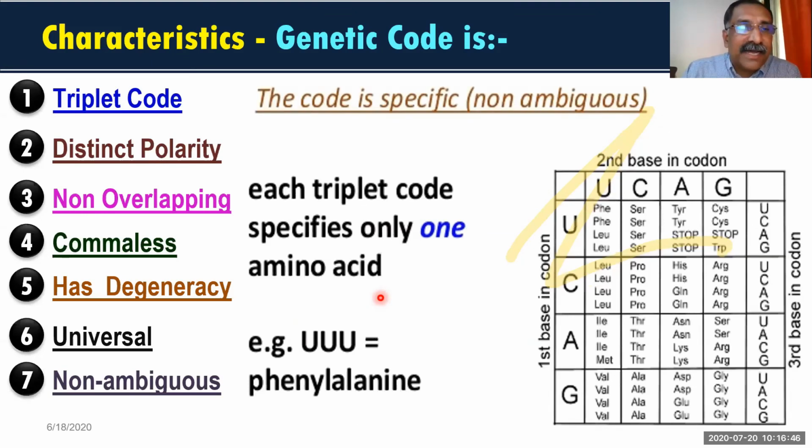The second last point is that the genetic code is non-ambiguous. Non-ambiguous means, as I told you once, a nitrogen nucleotide triplet code, or a codon, will represent one amino acid only. Remember, one codon will represent one amino acid only, but one amino acid will be represented by more than one codon. Did you understand this point?